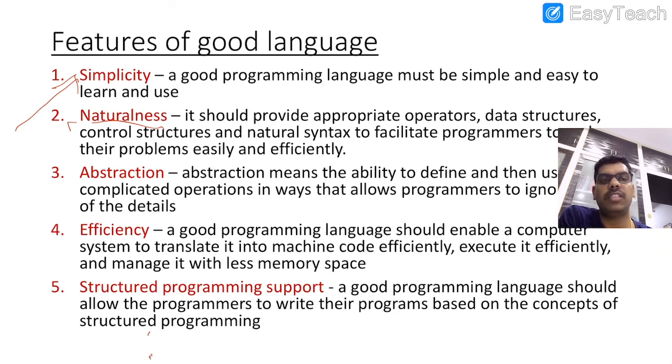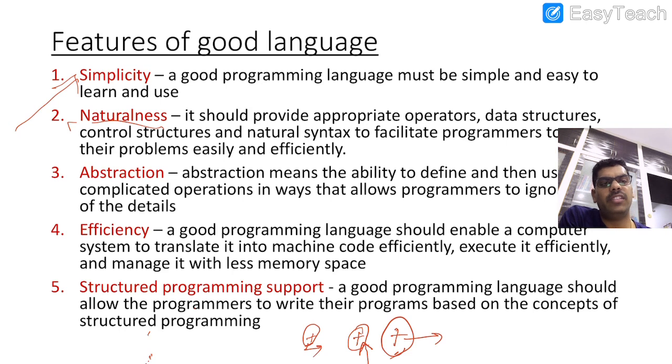That means we need to use many functions, if the function gives convenience for the user. Functions in the sense, suppose addition of two numbers, what you need to use? Plus sign is going to be used. What is a plus? Arithmetic operation. Whenever you use the arithmetic operation, addition, it is going to add any two numbers. Here we are not going to define the function for plus. If you are using the plus, then it performs addition automatically. So this is a predefined function, right? Such things we are going to use in abstraction.